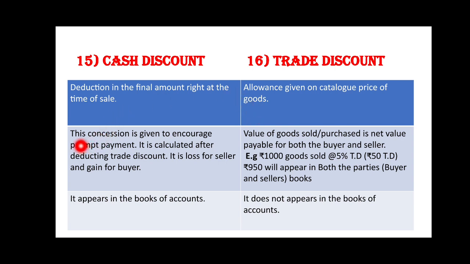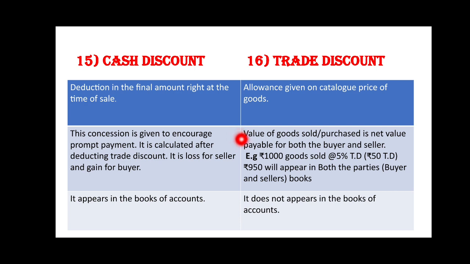Cash discount, this concession is given to encourage prompt payment. It is calculated after deducting trade discount. It is a loss for the seller and gain for the buyer. Whereas about trade discount, the value of goods sold or purchased is the net value payable for both buyer and seller.